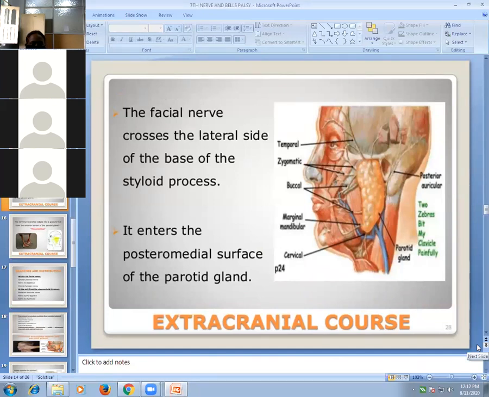Then, after exit from the skull, it courses through the parotid gland. It enters the posterior medial surface of the parotid gland, courses through it, and terminates into terminal branches.